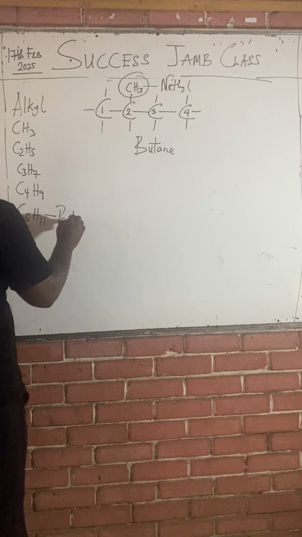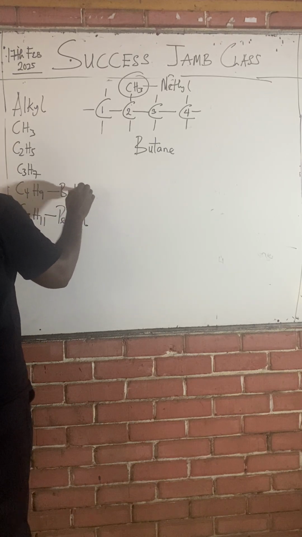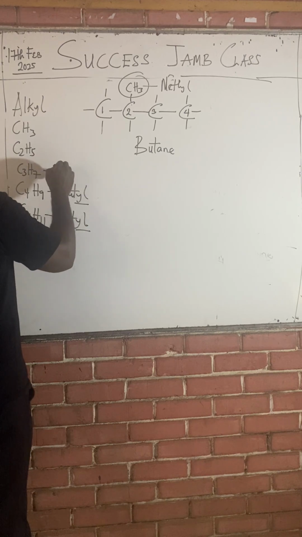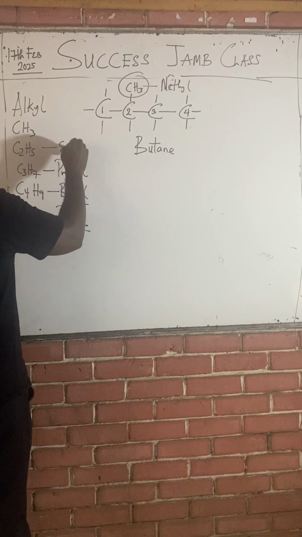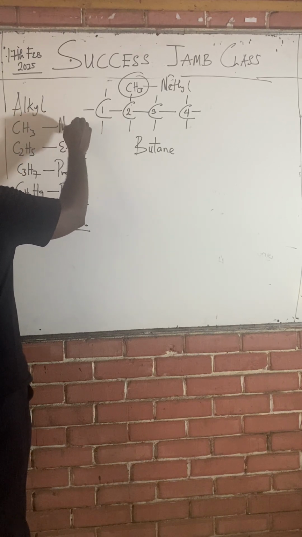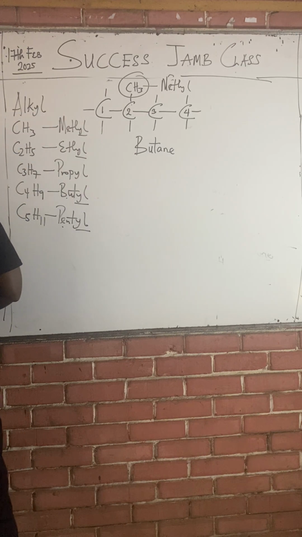You can keep going on and on. See how they end with YL: but for 4, pent for 5, propyl 3 carbons, ethyl 2 carbons, methyl 1 carbon.